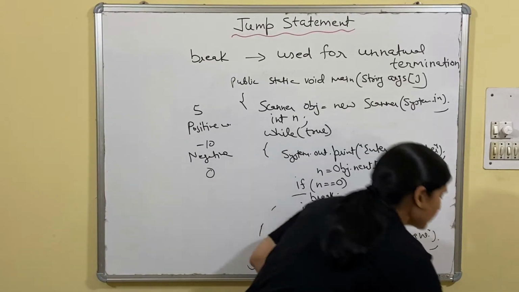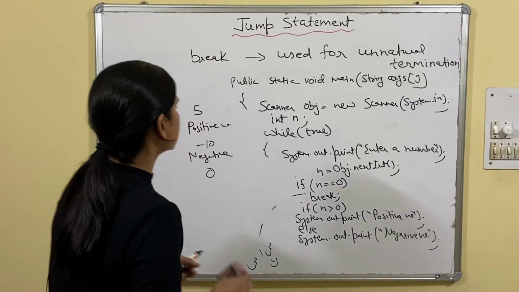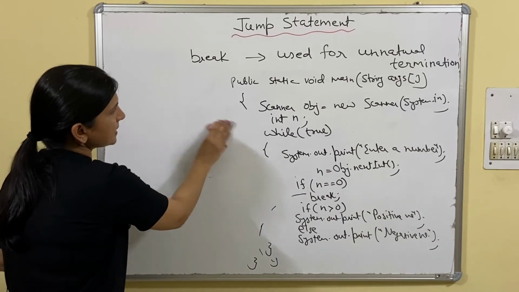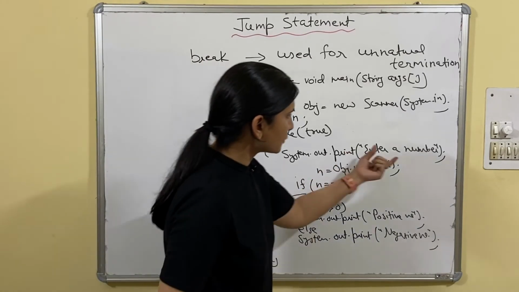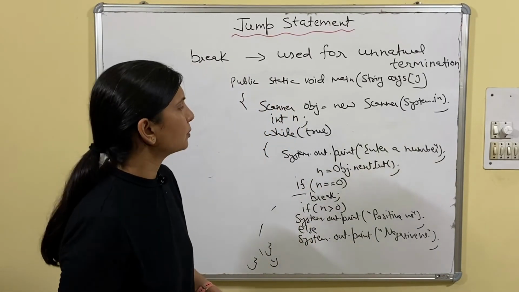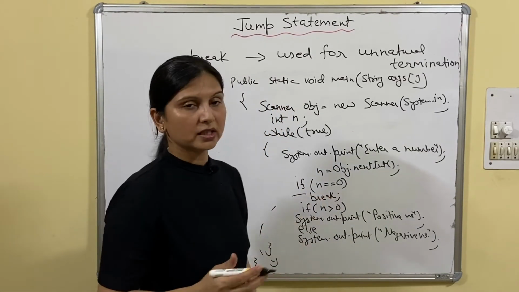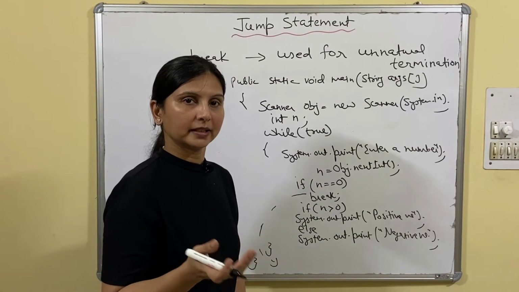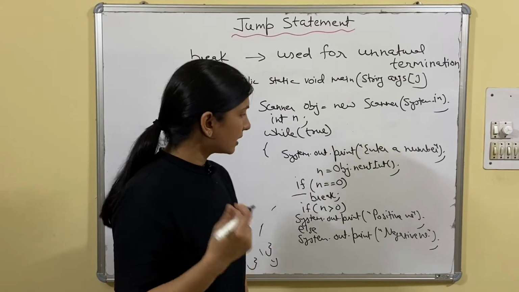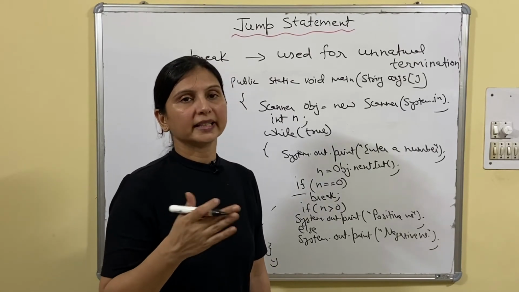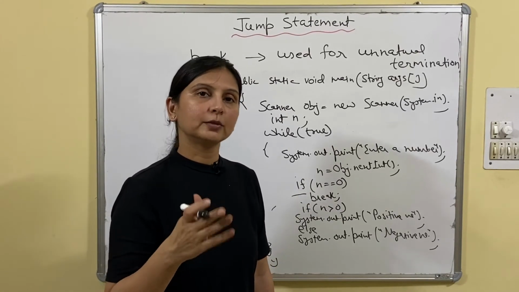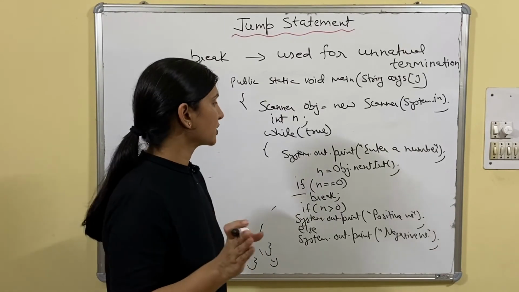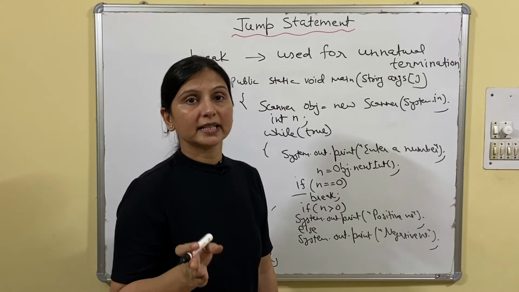See, this was the program. Suppose I am making some changes here. Suppose the program should ask the number, it should keep on asking, and the condition is if you input a negative number, then it should break, otherwise it will keep on adding the positive number or 0. The condition is if n less than 0.